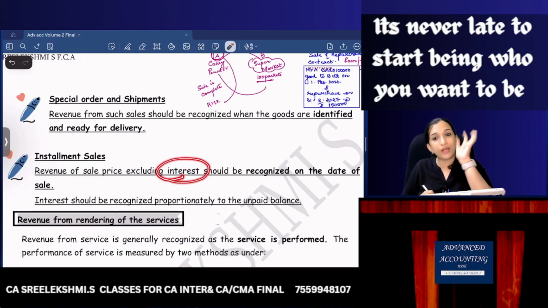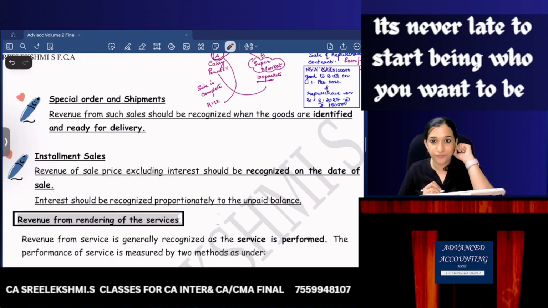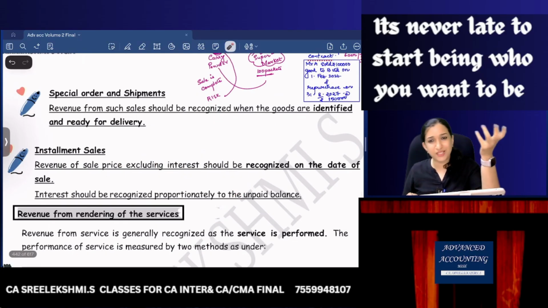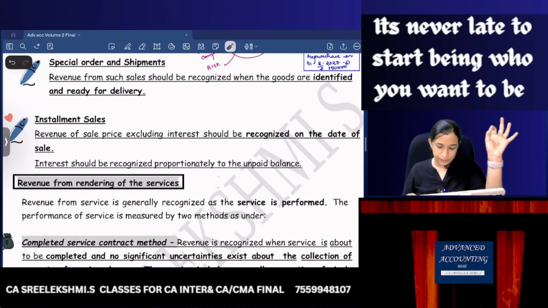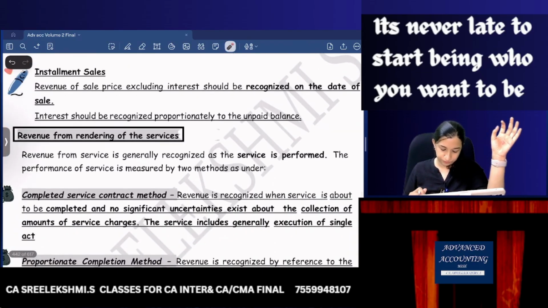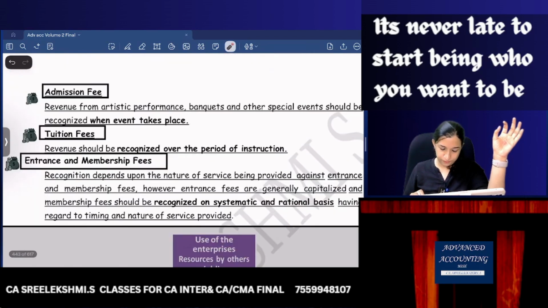Revenue is equal to amount collected minus interest. Revenue of sale price excludes interest. So interest should be recognized proportionately. Interest income I recognize here, not as revenue.